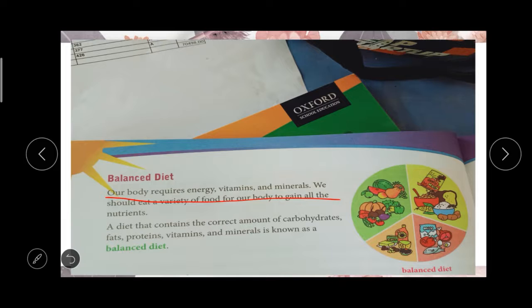Packaged drinks and packaged snacks contain poisonous, deadly substances. They will be tasty for your tongue, but after a few days they will be a threat, a poison for you. So please avoid packaged food and packaged drinks, and also avoid roadside foods. Eat healthy, nutrition rich food.